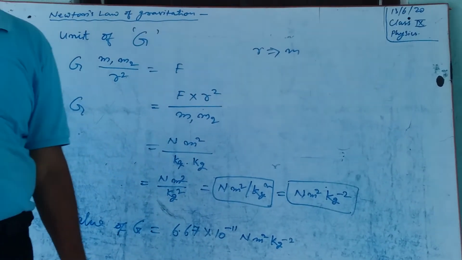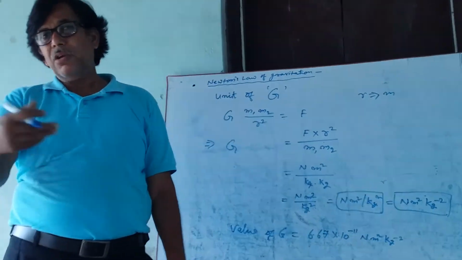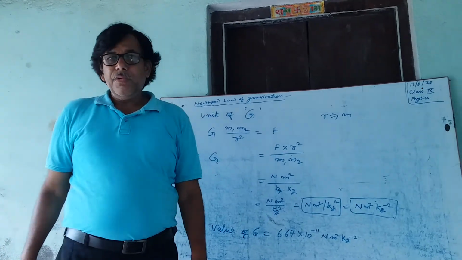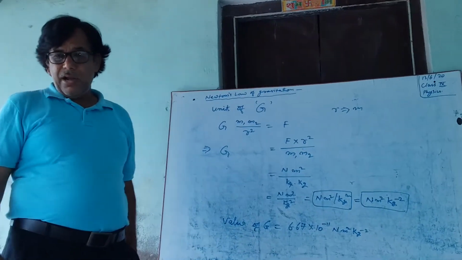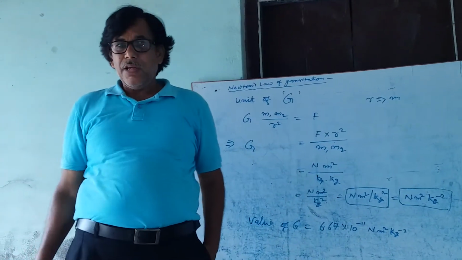This is not a theoretical value. Therefore, I have written just the value, not found out by calculation. Now we will study the other part of Newton's law of gravitation in the next video.